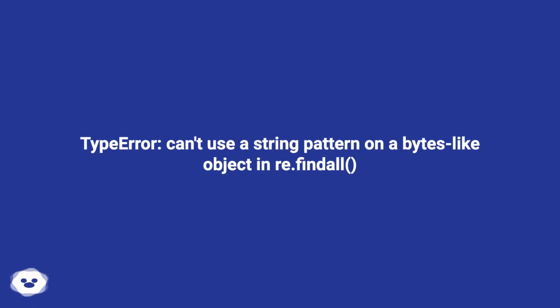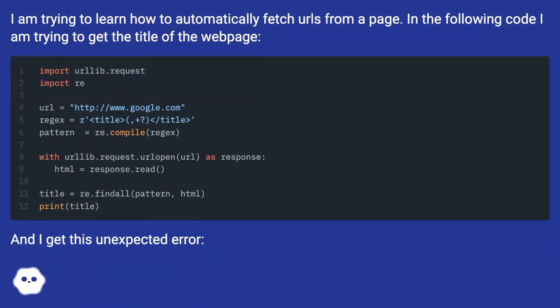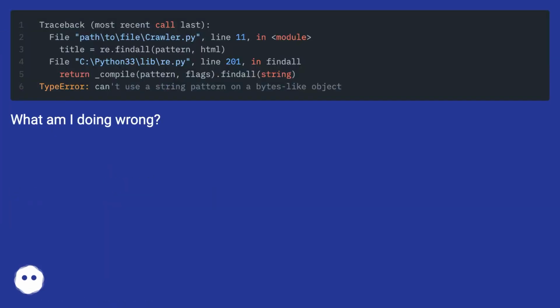TypeError: can't use a string pattern on a bytes-like object in re.findall. I am trying to learn how to automatically fetch URLs from a page. In the following code, I am trying to get the title of the web page. And I get this unexpected error. What am I doing wrong?